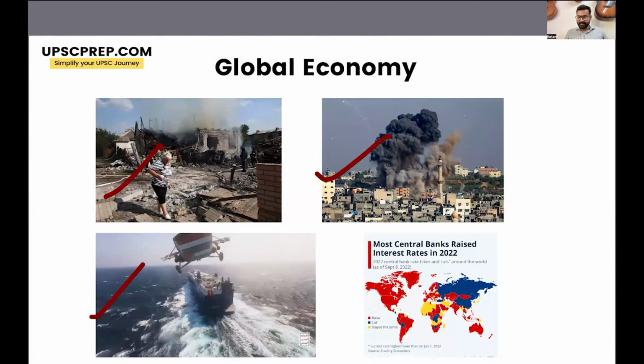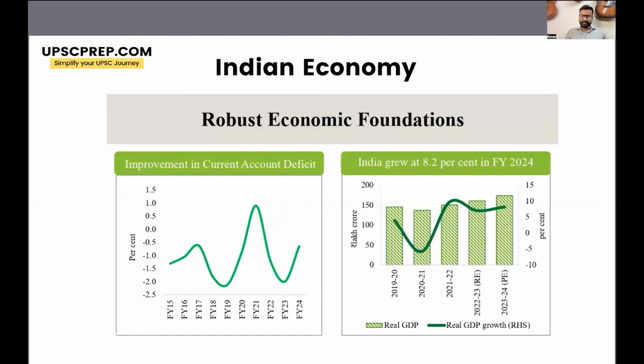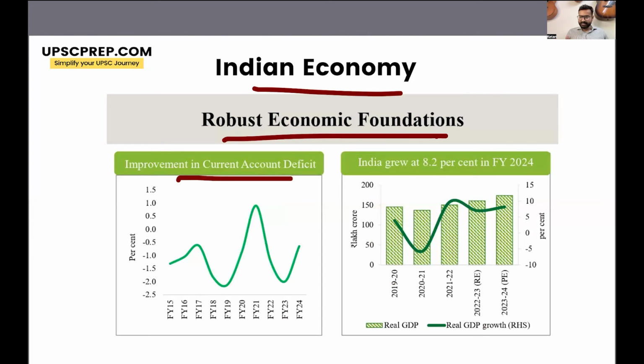Overall, there is high inflation all over the world, and because of this, the major central banks in Europe and the US have also increased interest rates. So because of all these, the world economy is facing a lot of challenges. Comparing this with the Indian economy, the Indian economy has been quite robust, right? The current account deficit has improved. India has clocked an economic growth rate of 8.2% in financial year 2024, which is quite impressive.